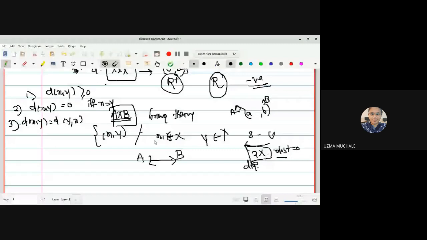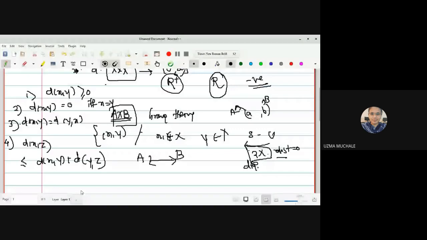Now the fourth property is a very important property for us, because this property has two conditions. What are the two conditions? d(x, z) is less than or equal to d(x, y) plus d(y, z). What does this condition ensure on the position of z? What is z?